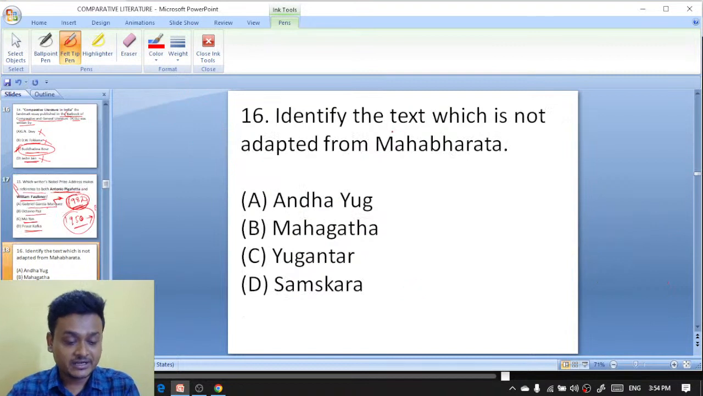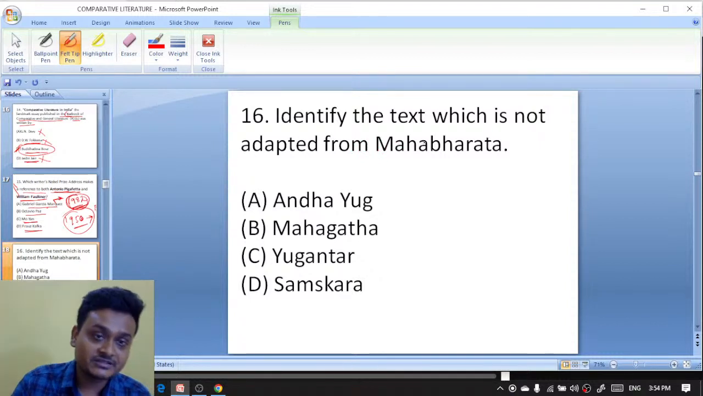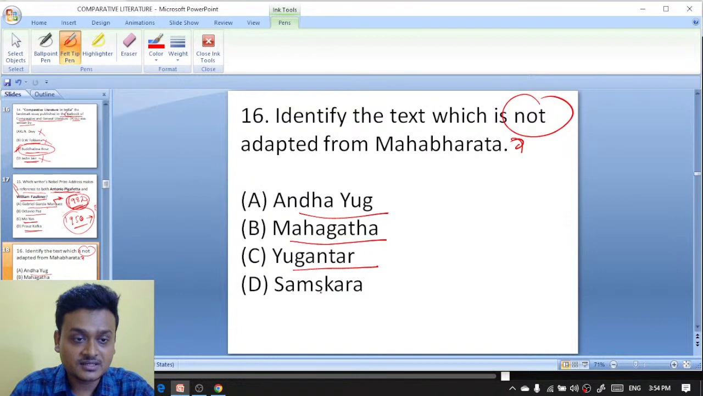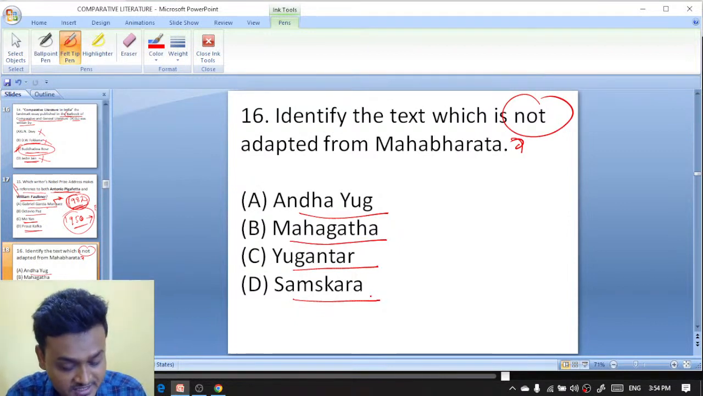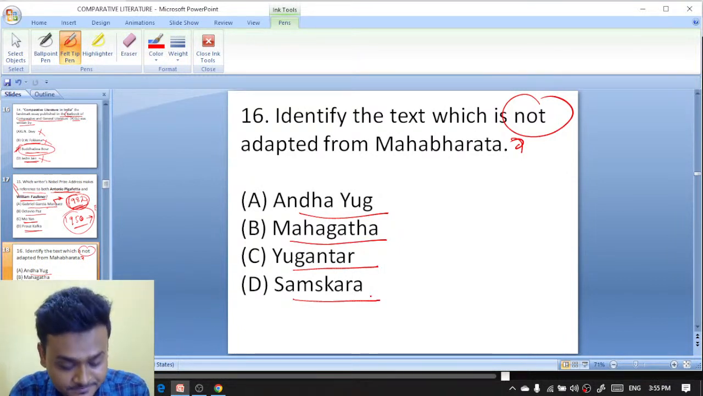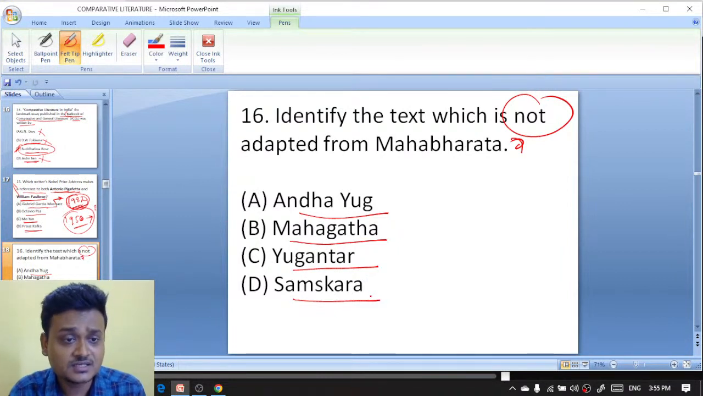Okay, next question. Identify the text which is not adapted from Mahabharata. This is easy. Anshuk, Mahagatha, Yugantar, Samskara. What will it be? Identify the text which is not adapted from Mahabharata. Very easy.